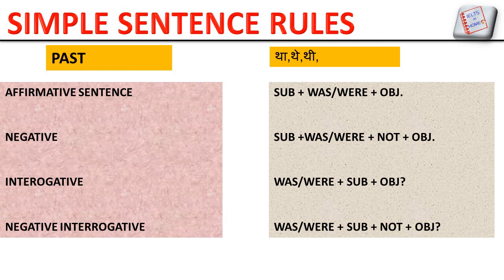The identity of a simple past sentence in Hindi is tha, the, thi at the end of the sentence. And you can see the rules regarding all 4 types: affirmative, negative, interrogative and negative interrogative on your screen. Let's discuss them in detail.